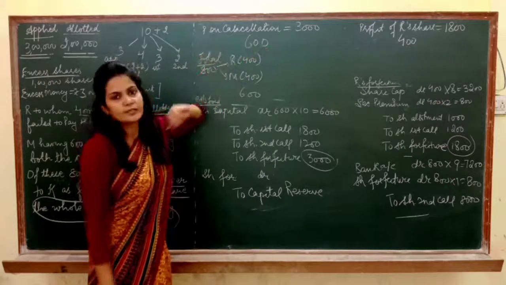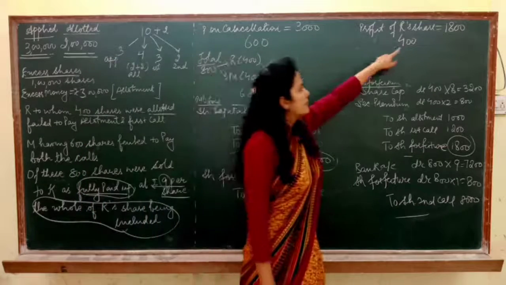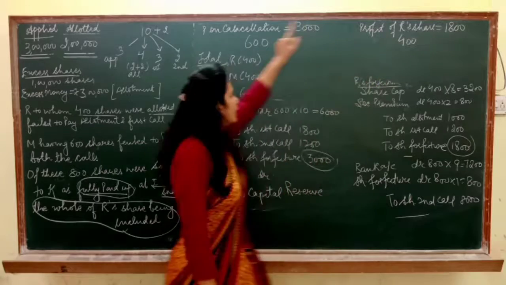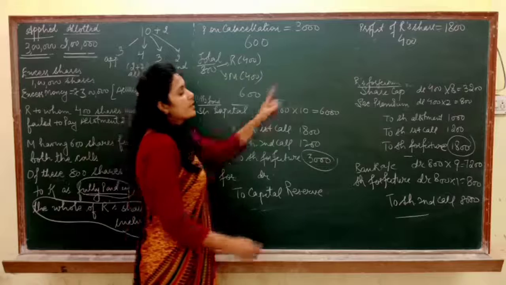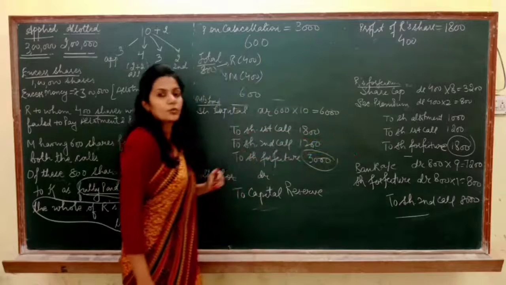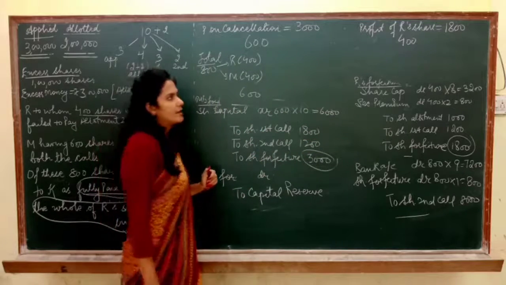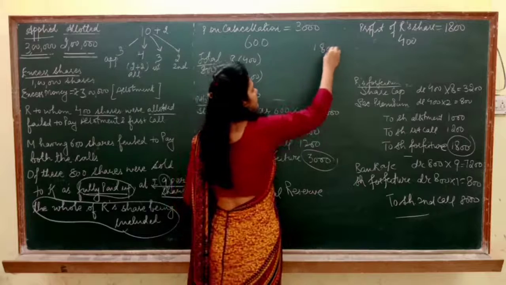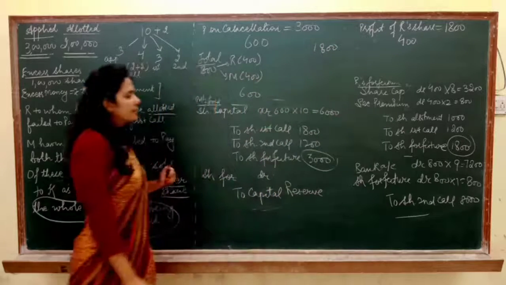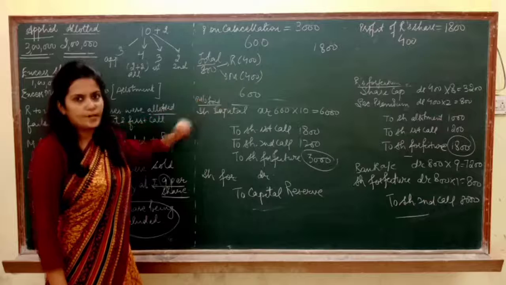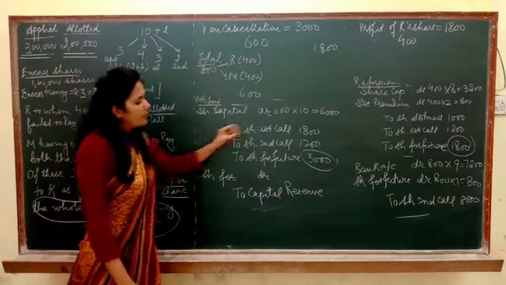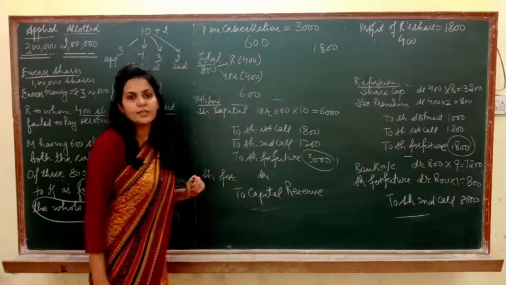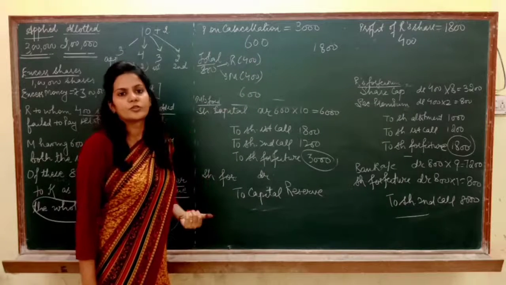अब डिफरेंट केसेस लेके देखिए. पहले हम R की बात करते हैं. You cancelled 400 shares of R and you reissued 400 shares of R only. It means we are going to take the total profit on forfeiture of R, that is 1800. You have cancelled 600 shares of M, but you have reissued only 400 shares of M. तो यहाँ पर आप पूरा profit तो नहीं ले सकते ना, because you have reissued lesser number of shares.